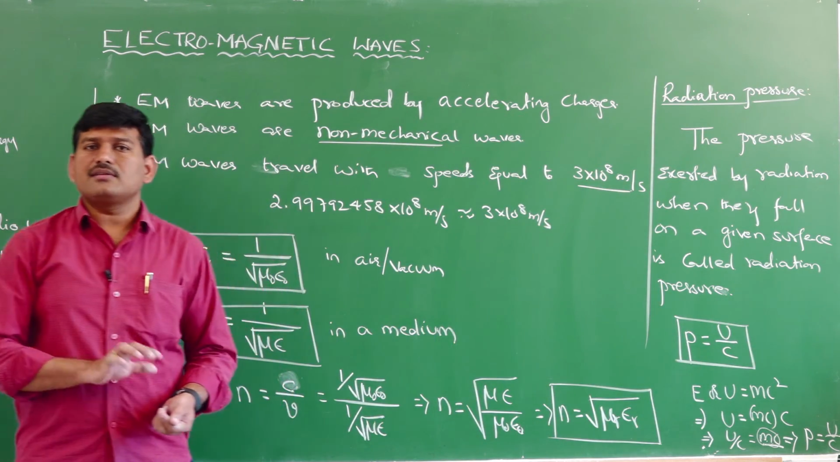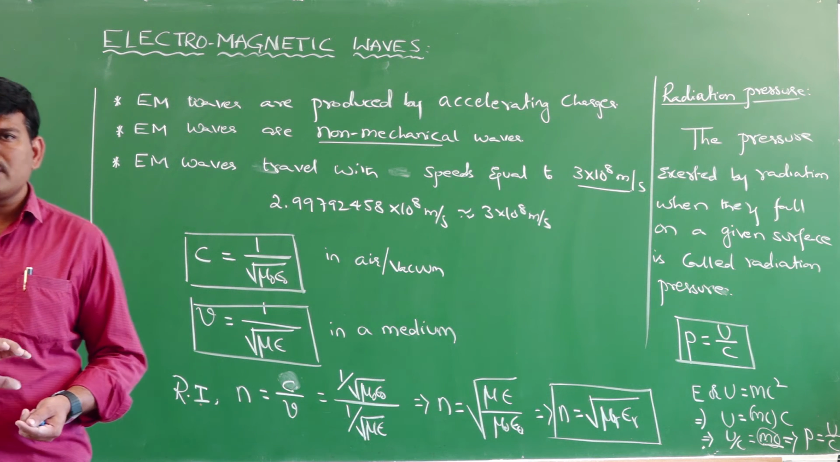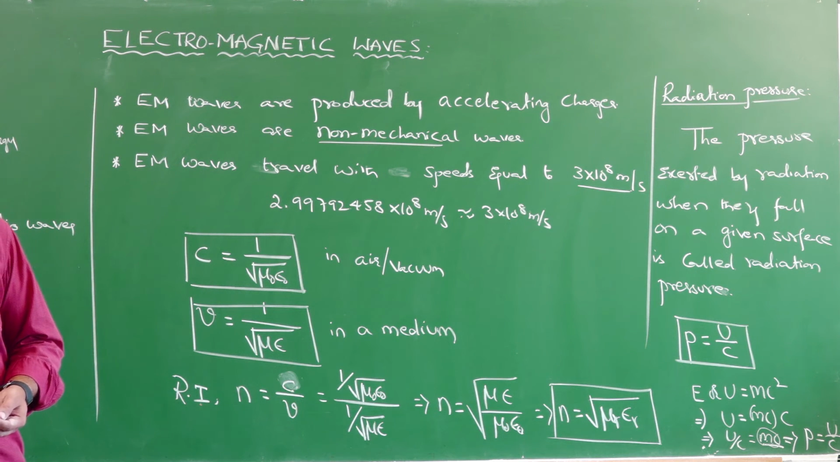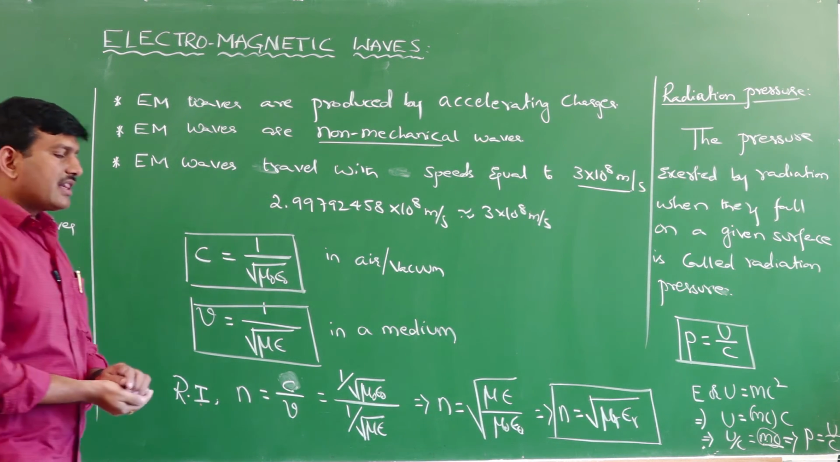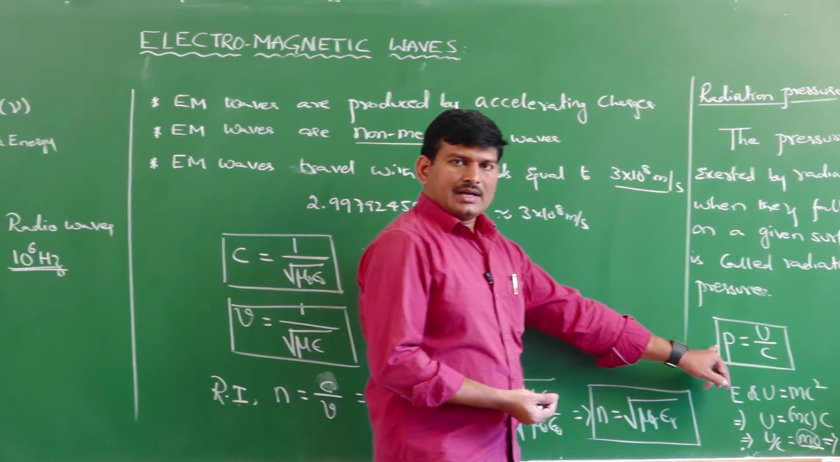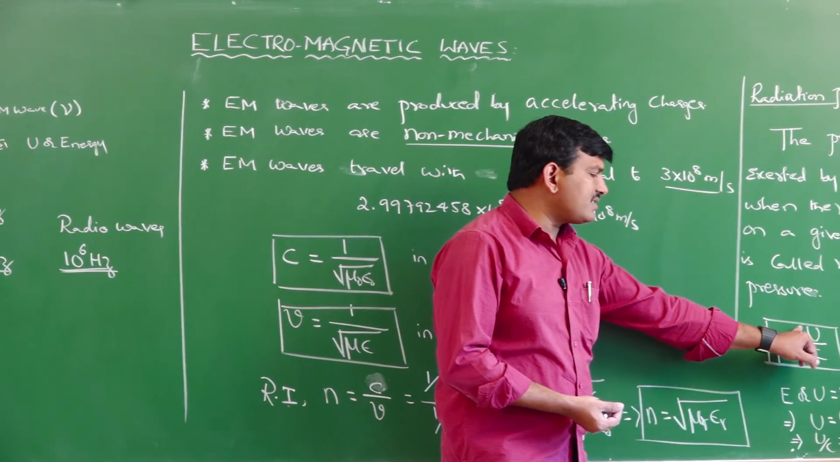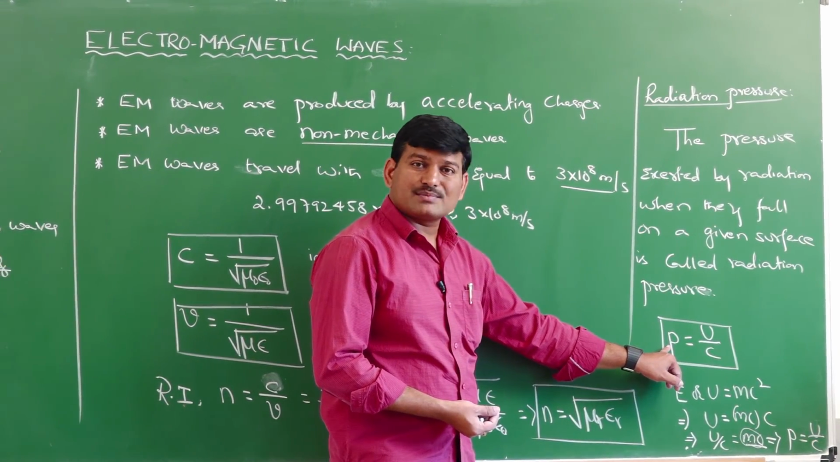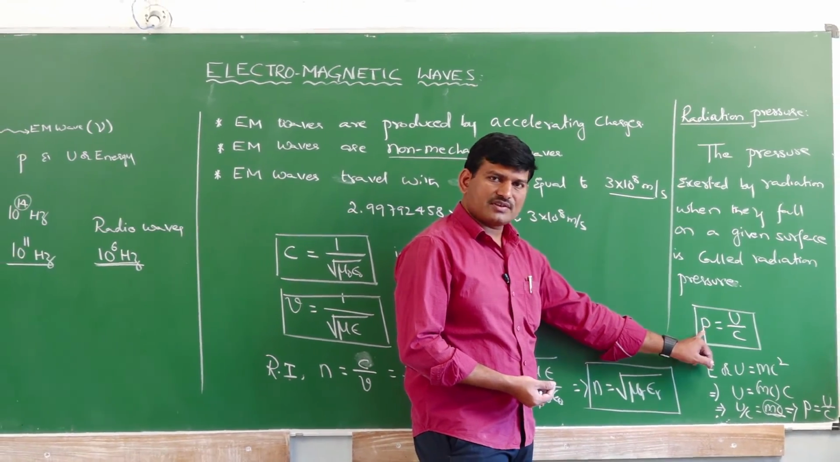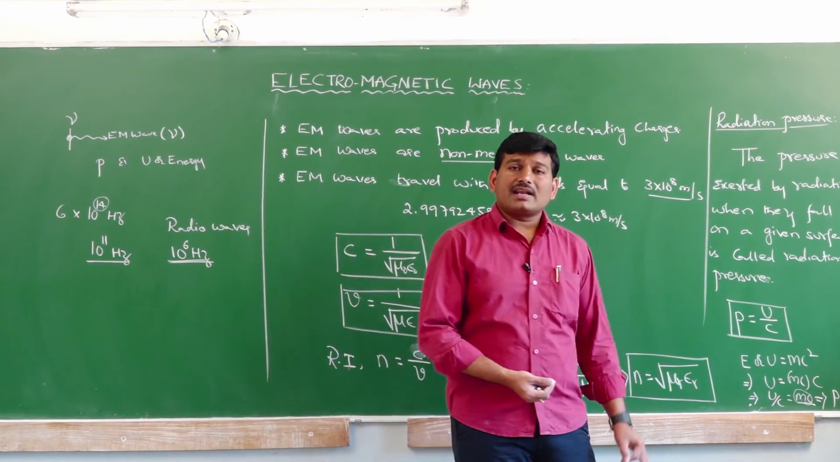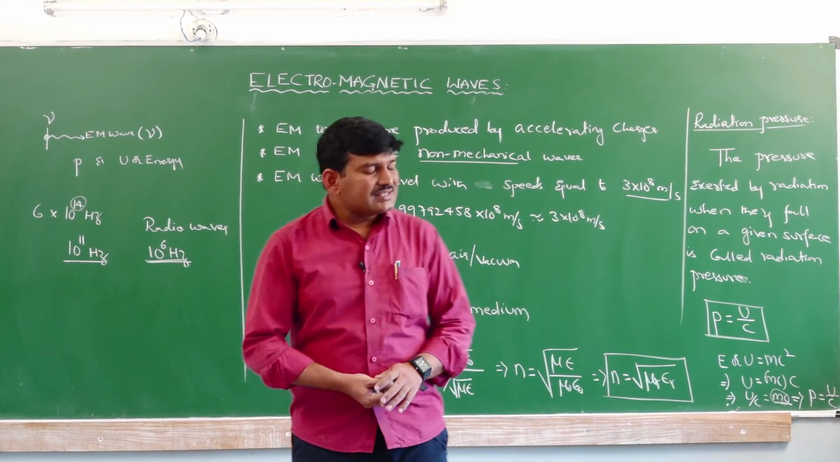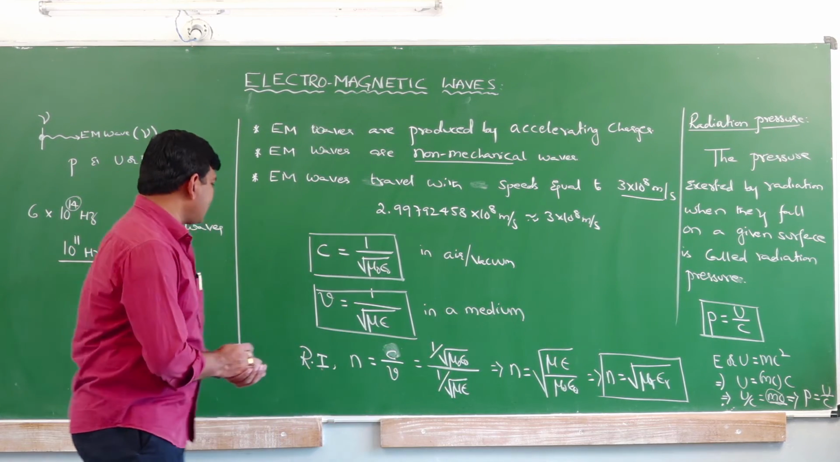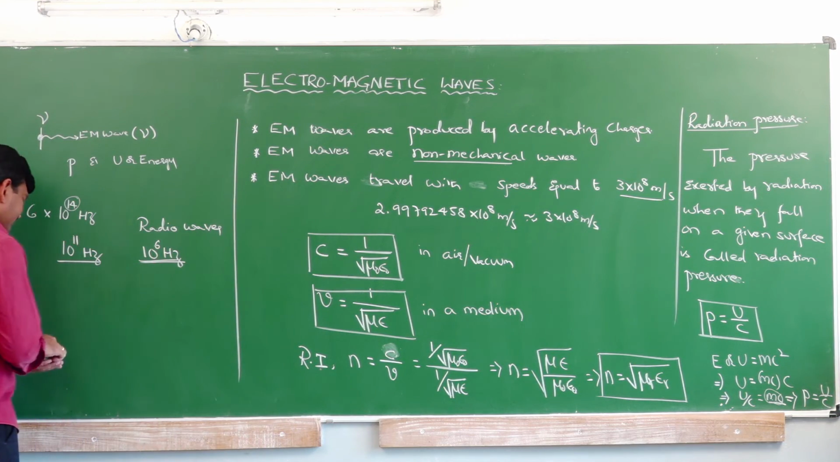When a radiation having energy U is falling on a particular surface and it is completely absorbed by that surface, then the momentum associated with that radiation is given by P is equal to U by C. Be cautious, here P is not the pressure, P is the momentum. What does P stand for here? P is a momentum.